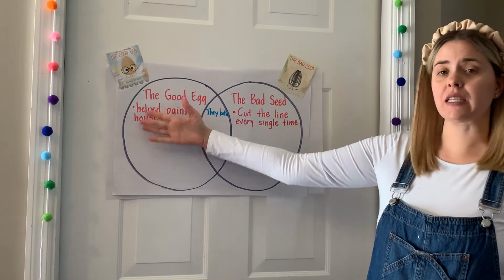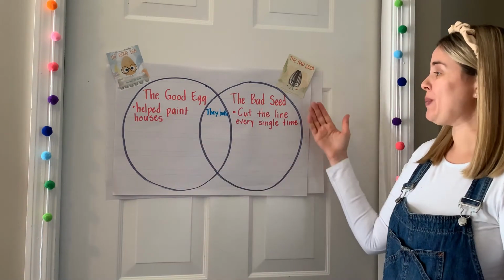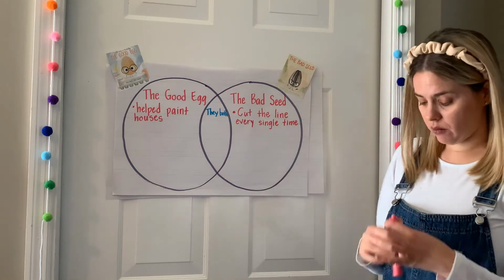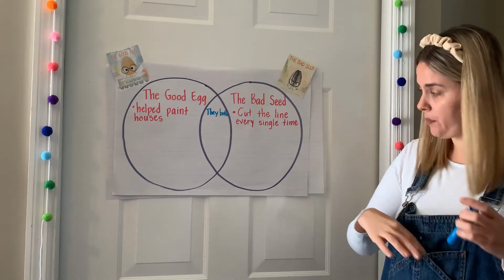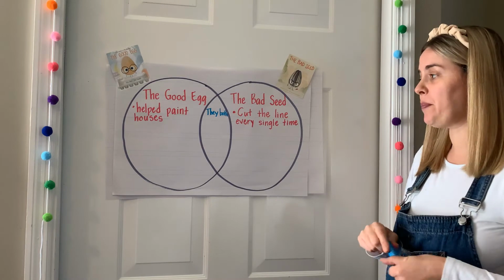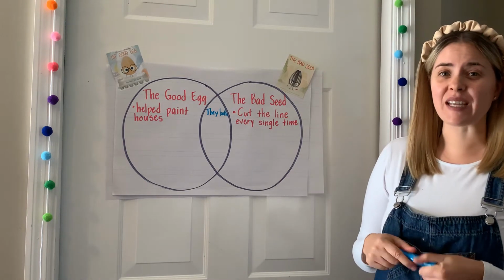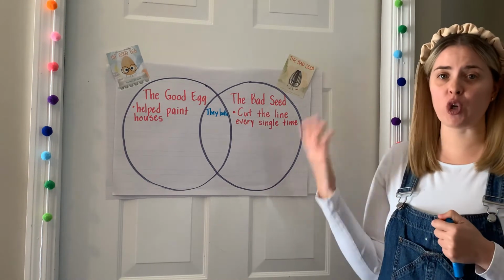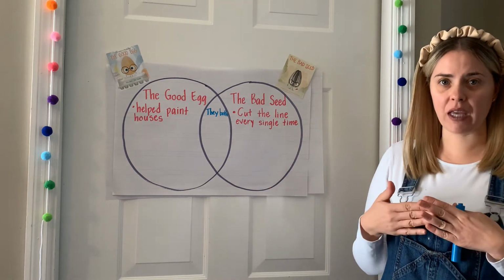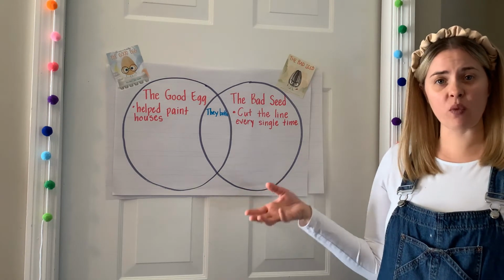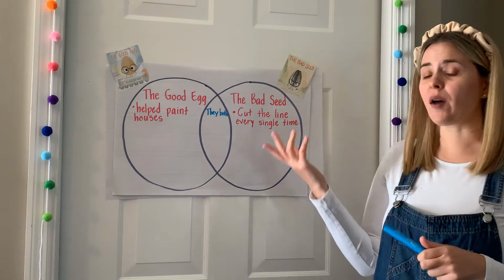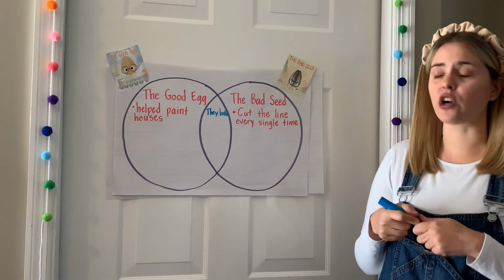The Good Egg does things like helping people paint their houses. The Bad Seed does things like cutting the line every single time. So now, I'm just going to change color markers here. We are going to think about something that is the same about both of them. As I was listening to the stories, something I realized that is the same about the Good Egg and the Bad Seed is that they have a large family. Remember, the Good Egg came in an egg carton with 11 brothers and sisters? Well, the Bad Seed has hundreds of family members. So one thing they have in common is that they have large families.